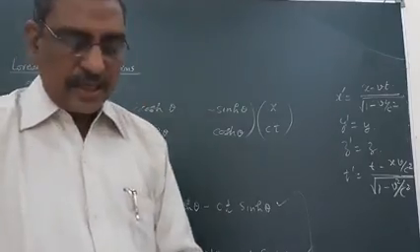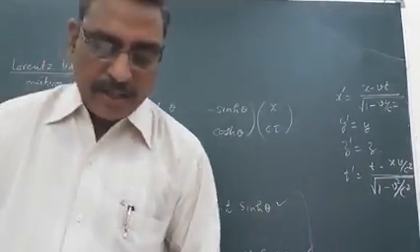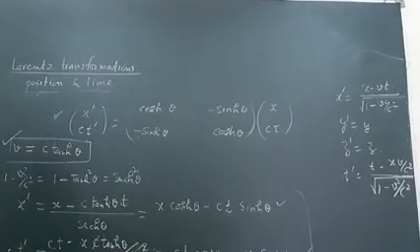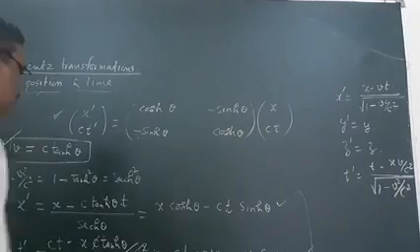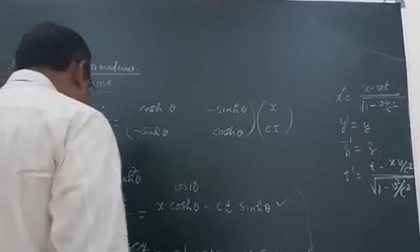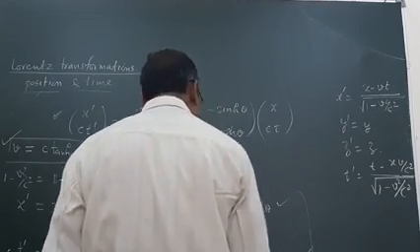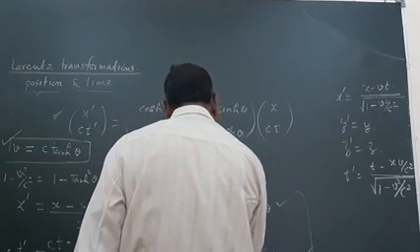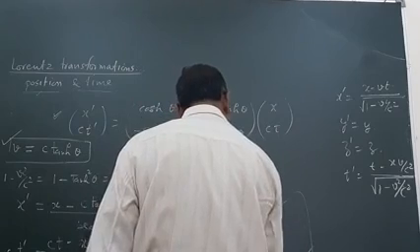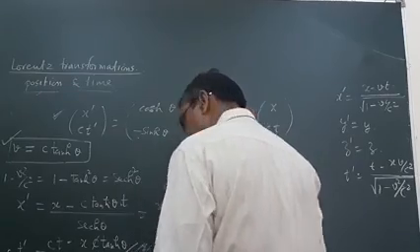If this is written in imaginary form, x dash is equal to x cos iota theta plus iota ct sin iota theta.